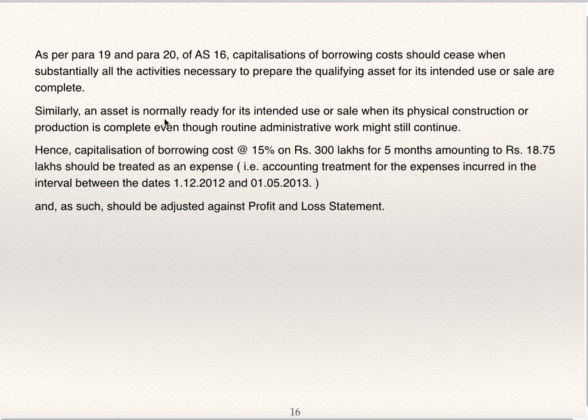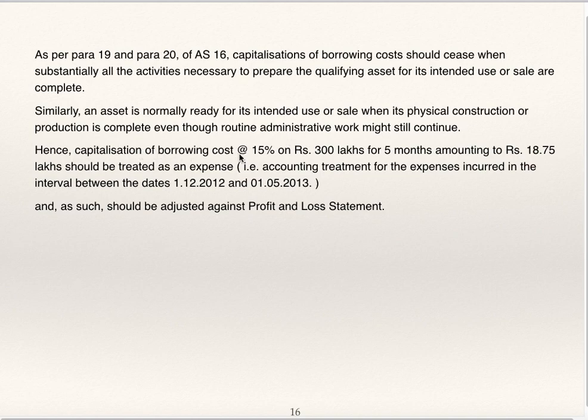Similarly, an asset is normally ready for its intended use or sale when its physical construction or production is complete, even though routine administrative work might still continue. That is, it will take some time to complete.